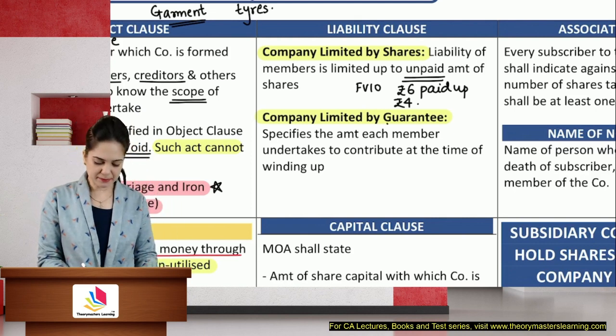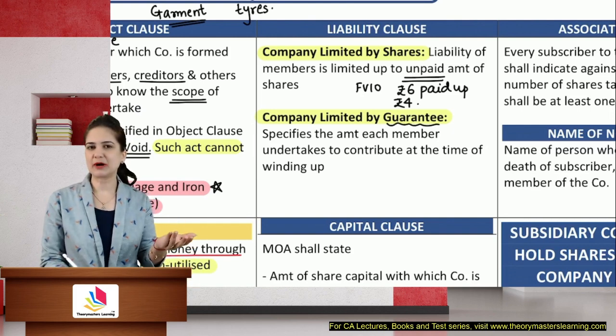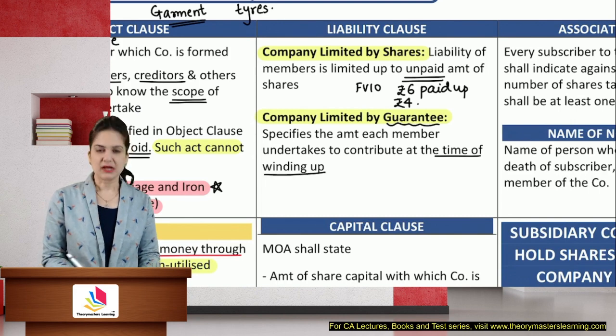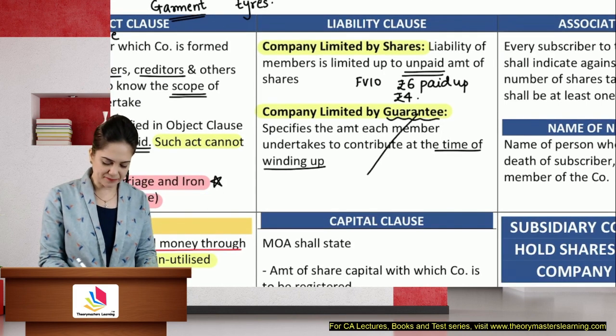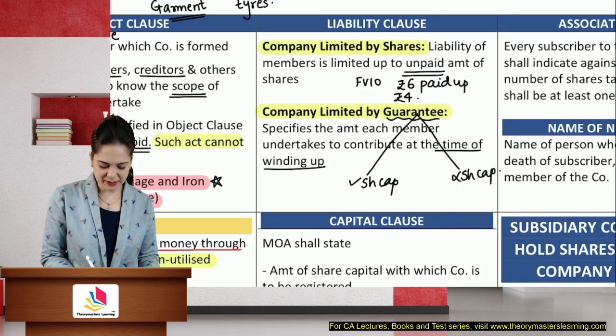Then in case of a company limited by guarantee, yes, we have already discussed this in types of companies, the liability is the amount that they undertake to contribute at the time of winding up. So it may be a guarantee company having share capital, or a guarantee company not having share capital. If it has share capital, there will be two liabilities.